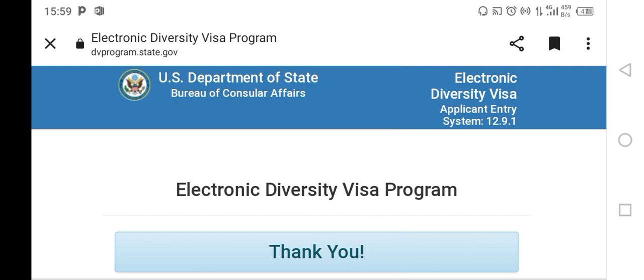You also need a device that has internet connection because all this is done online. Another thing you need to note is that these results are not sent through email. You need to come to the official site and check. Also, these results are not published so that there is a list of the selected people that is published. No, you need to check to see if you've been selected or you've not been selected.